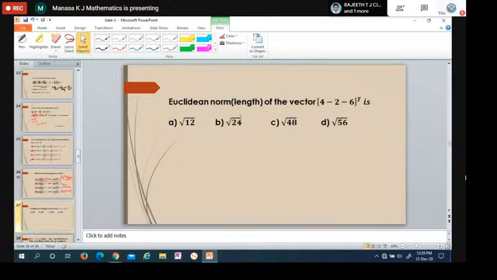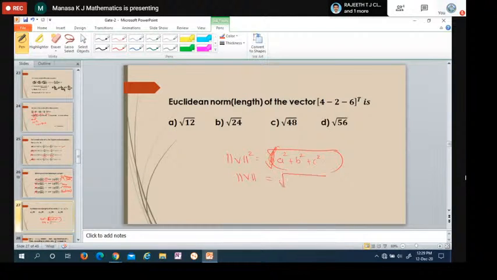Okay. The next question: Euclidean norm or length of the vector. The formula is v equals square root of, for example, if I take a, b, c, d, a square plus b square plus c square and so on. Oh, sorry, it is just a square, b square, etc. Since we have square, take the square root on both sides.